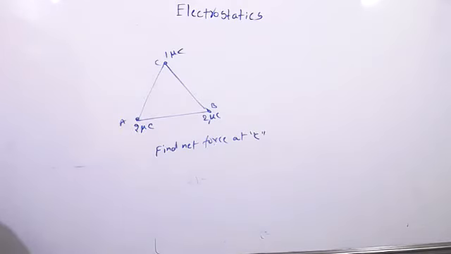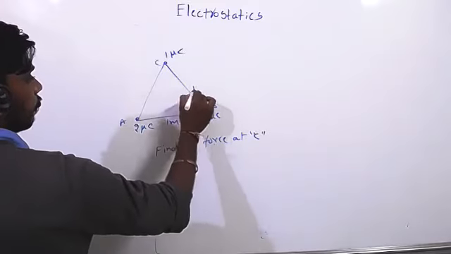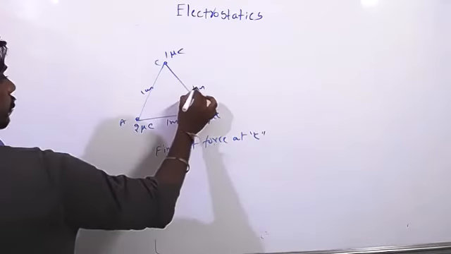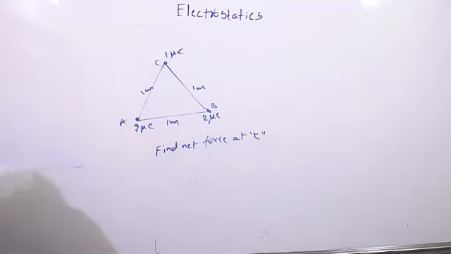So what about the length, sir? Take 1 meter length. Sir, will it be square root of F1 square plus F2 square plus 2 F1 F2 cos theta, sir?